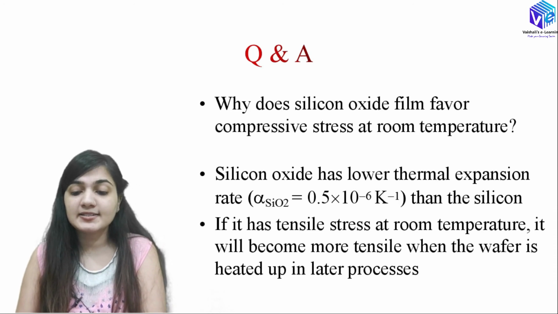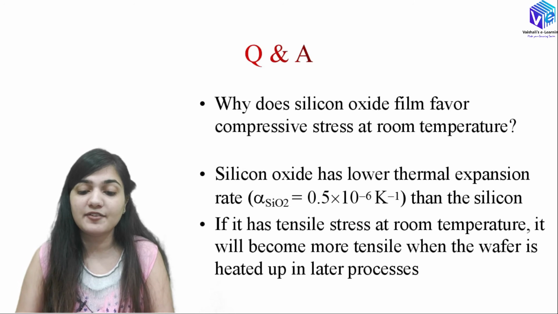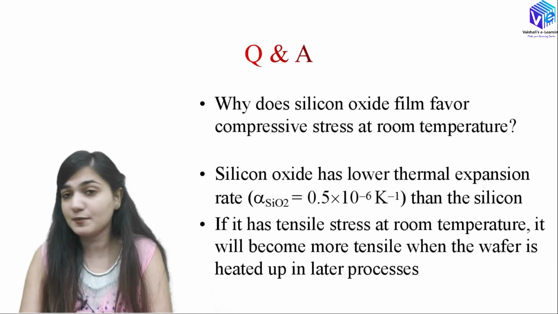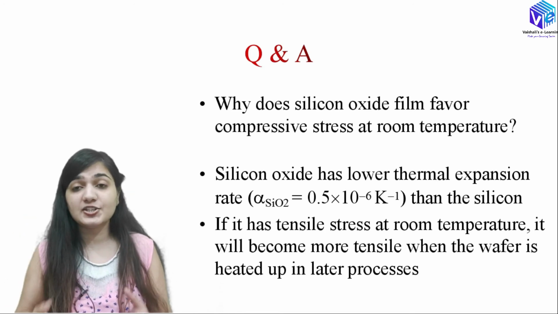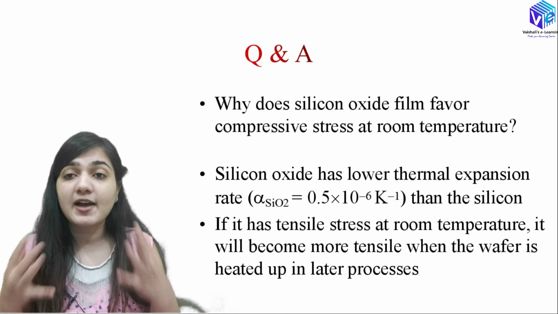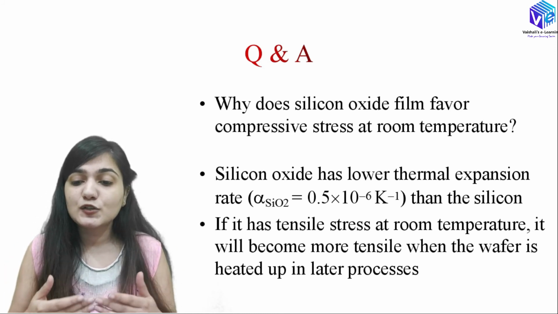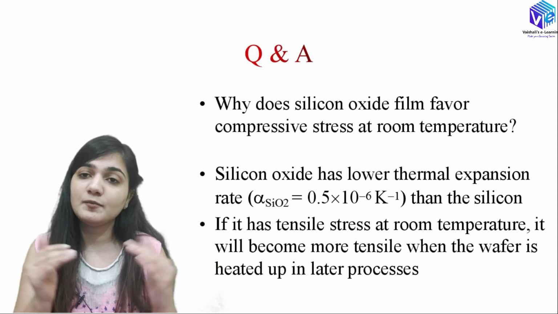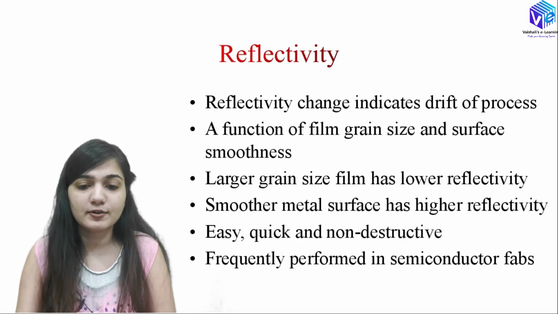If it has tensile stress at room temperature, it will become more tensile when the wafer is heated up in the later process, because alpha will be further reduced if I increase the temperature, and this is how I will have more and more tensile stress as the temperature increases. If I give heat, in the case of silicon dioxide, I will have more and more tensile stress, which is outward in nature. So there will be more and more possibility of crack formation.